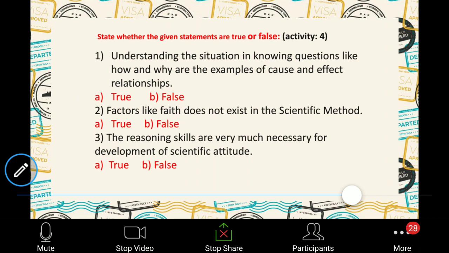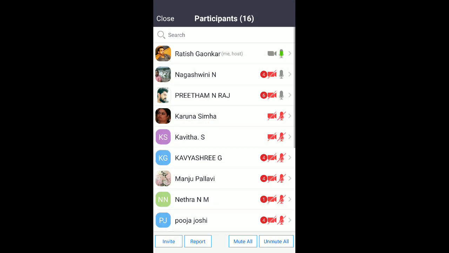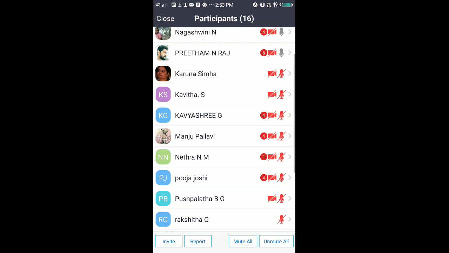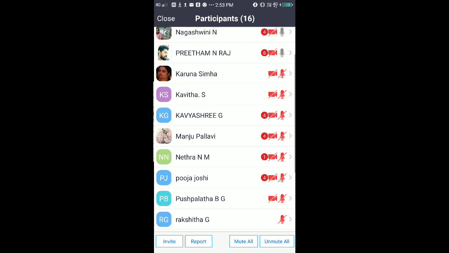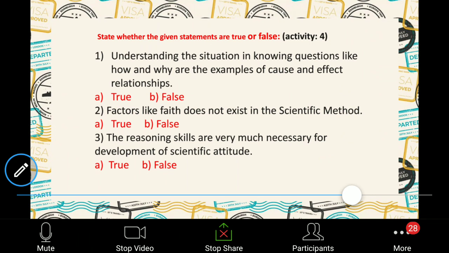Like second one. Second one, is Puja here? Puja. Yeah, can you answer the second one? Factors like fate do not exist in the scientific method. Yeah, why do you think it is false?